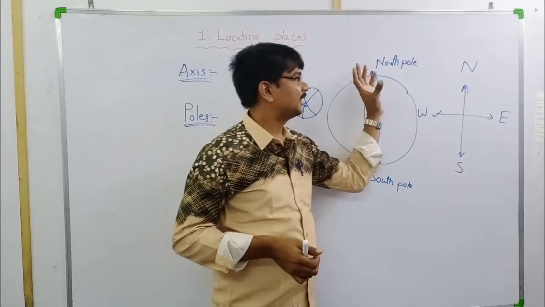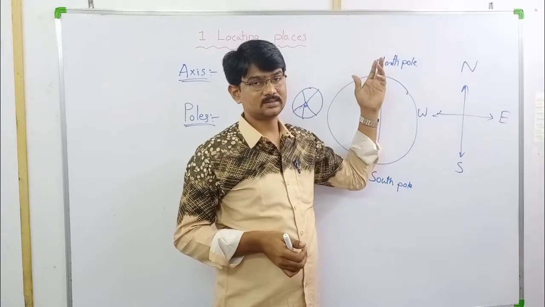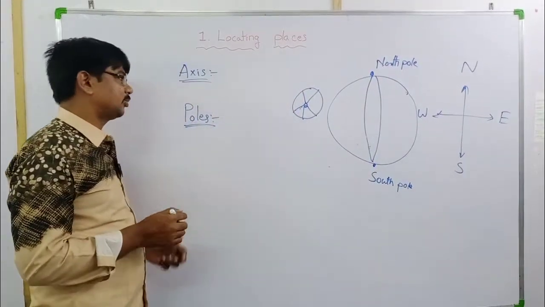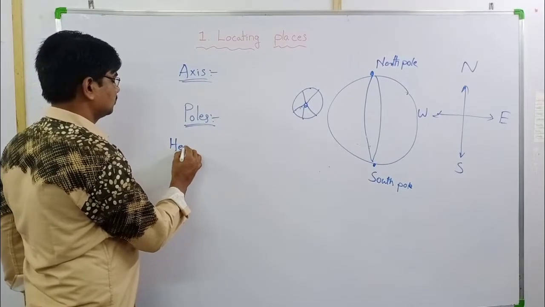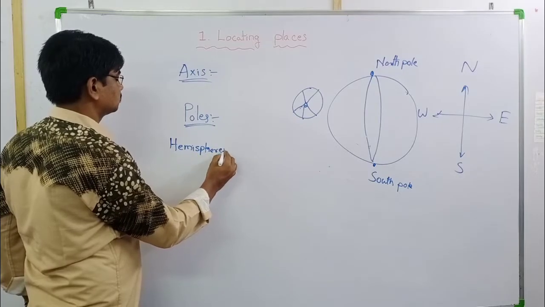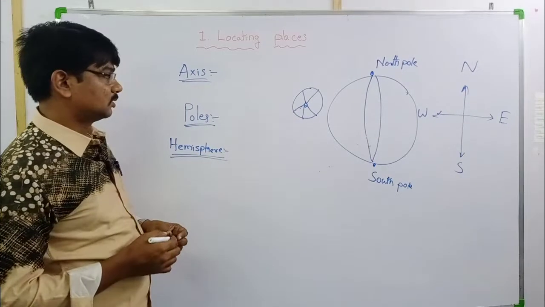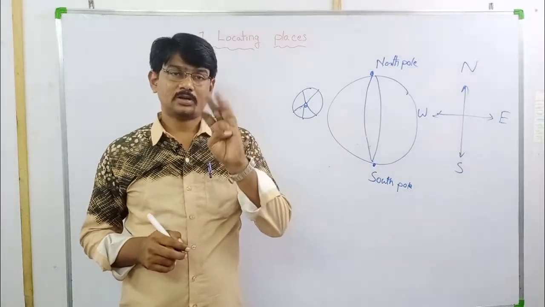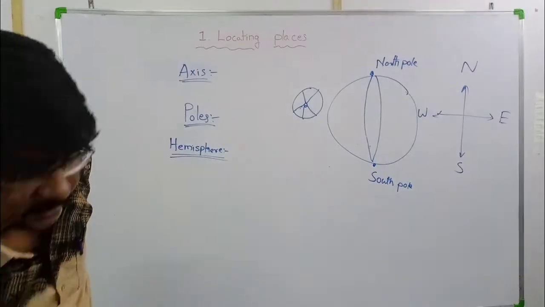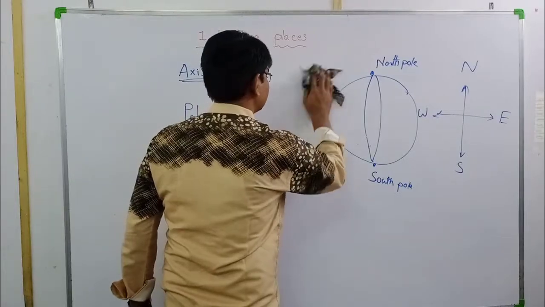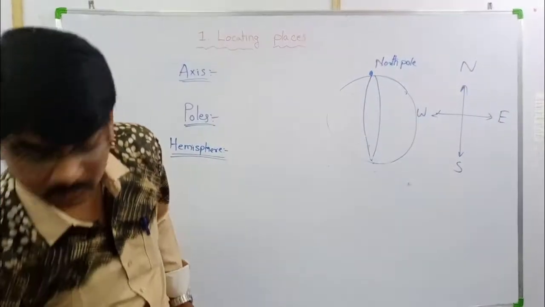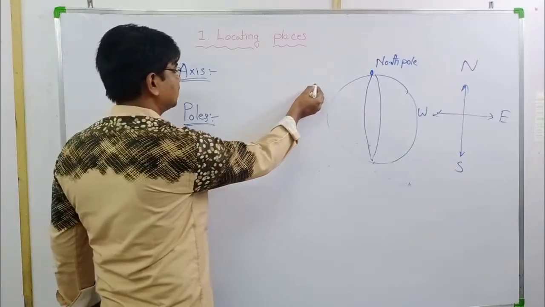Okay, so earth rotates on its axis. Okay, next topic, hemisphere. There are 4 hemispheres. How many hemispheres? 4. What are those hemispheres? Let us see here.